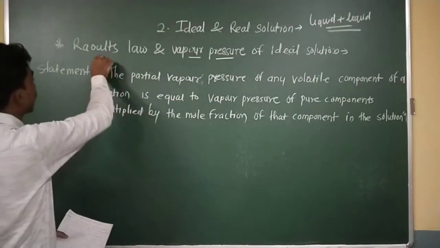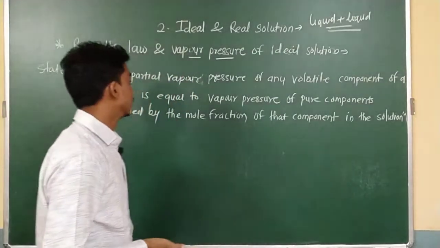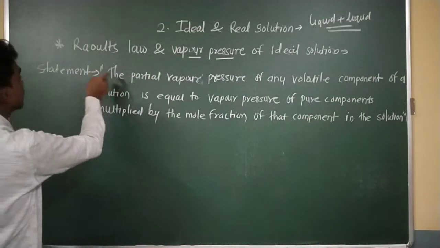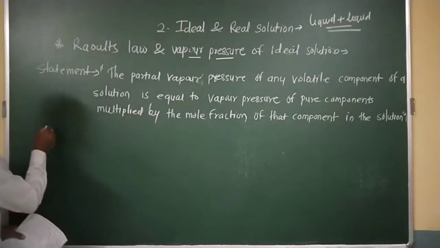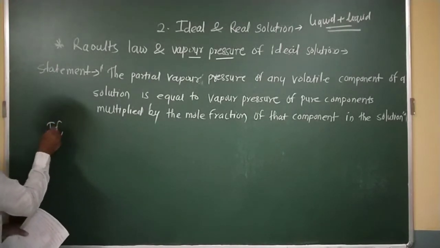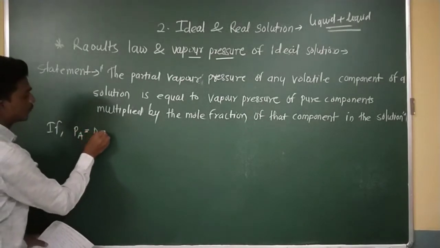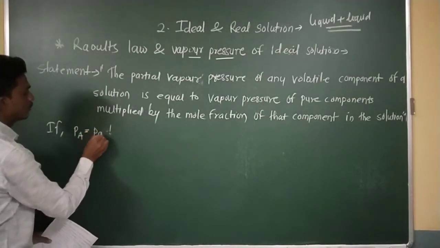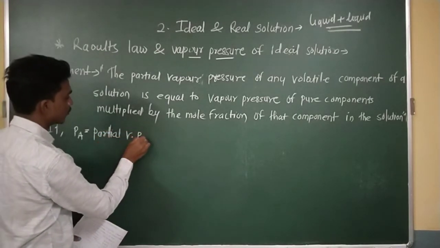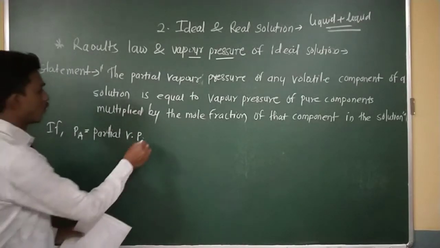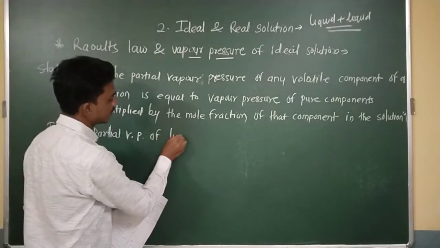This Raoult's law statement is not easy to remember, so I want to write this statement in mathematical form. Let PA be the partial vapor pressure, I am writing in short VP, that means the vapor pressure of liquid A.